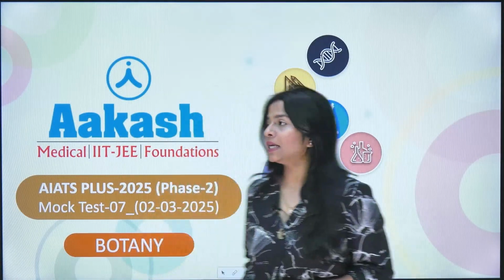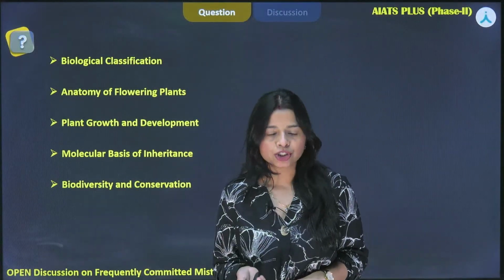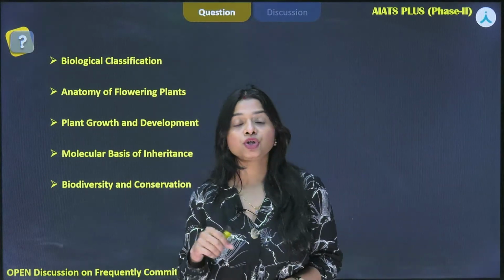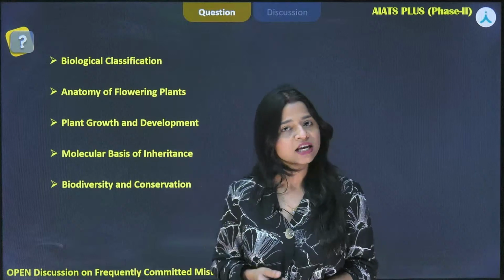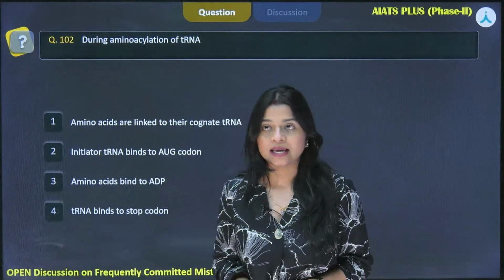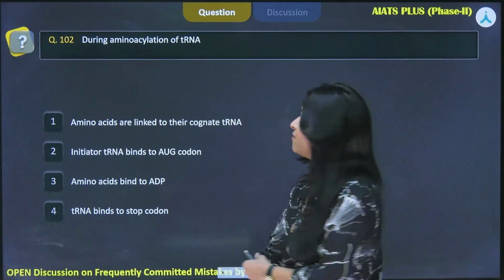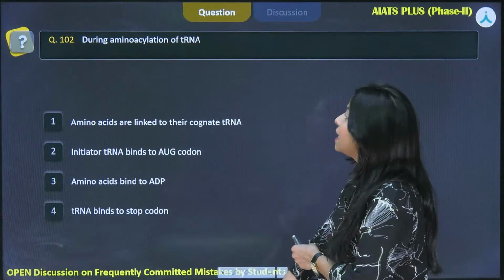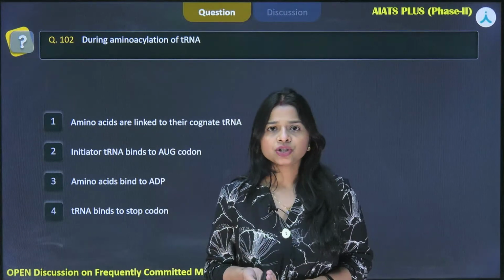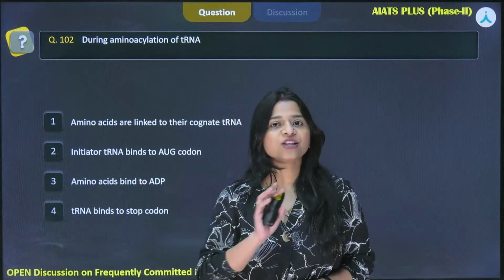So in this session I have already told you the chapters, and since it is slot 2, I will be discussing the questions in which you make frequent errors from these chapters. The first question we are going to discuss today is question number 102 from test MT07, which says: during aminoacylation of tRNA. So aminoacylation, when does it occur, why does it occur? We need to understand the concept first.